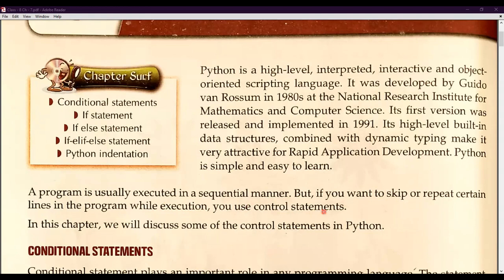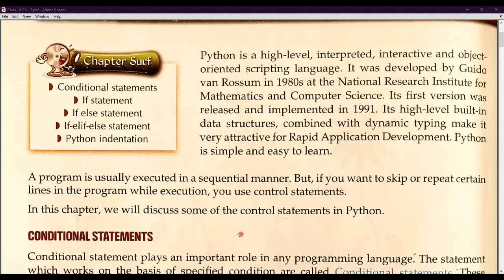But if you want to skip some steps, some variables, some data types in your program, then we use control statements. In this chapter, we are going to discuss some of the control statements in Python. As the name suggests, control statements mean we are going to control our commands, we are going to give conditions to our commands.